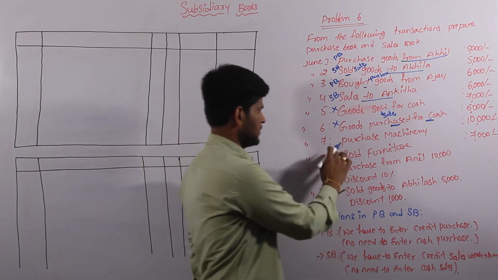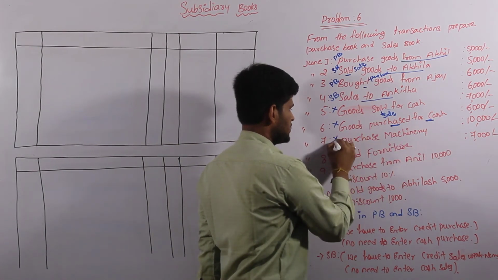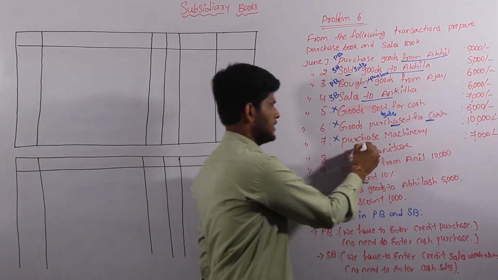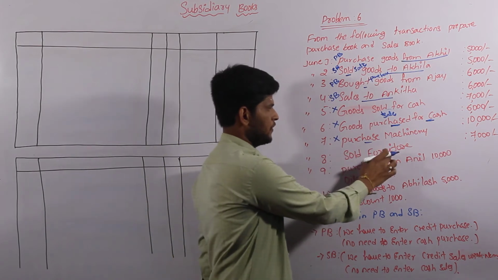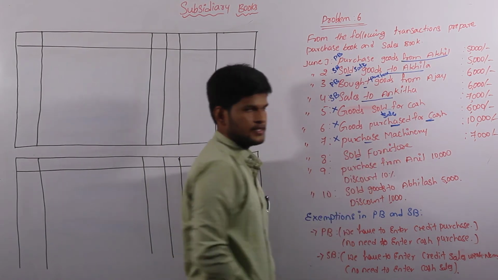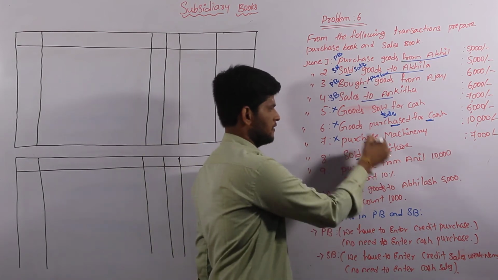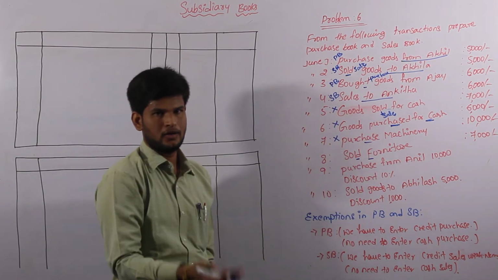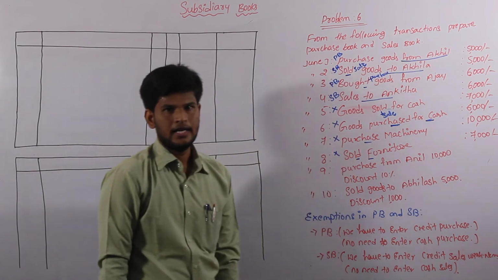And coming to the seventh one, purchase machinery. Machinery is also an asset. This one is also not considered, even though it is a purchase transaction. And come to the eighth one, sold furniture. This is also a sale transaction. It would also come under our sales book, but furniture is an asset. It depends on a cash return. So we are cancelling it in our sales book too.